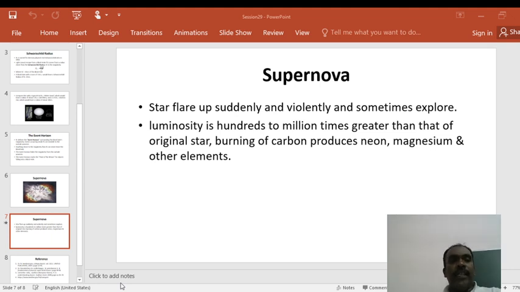How much energy is ejected and how the luminosity varies with time can be determined using these supernova stages. So what is a supernova? A supernova is a sudden evolution of the star, where it sometimes explodes.